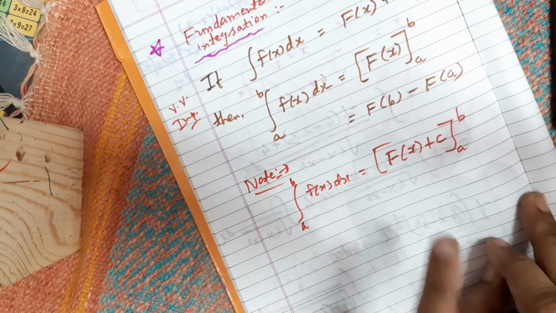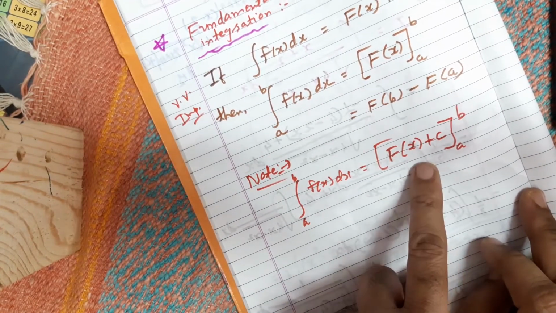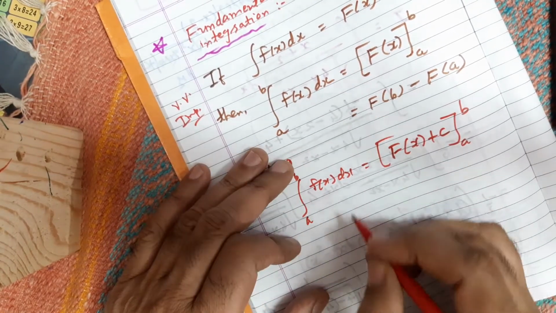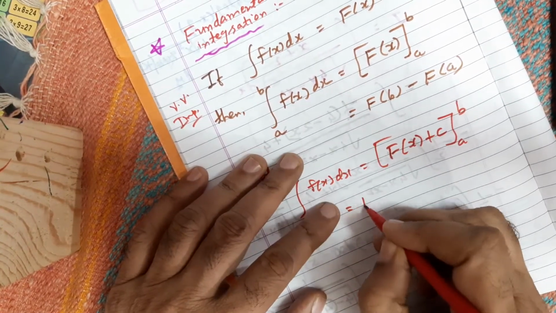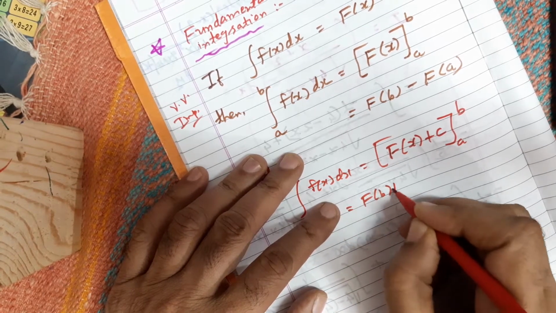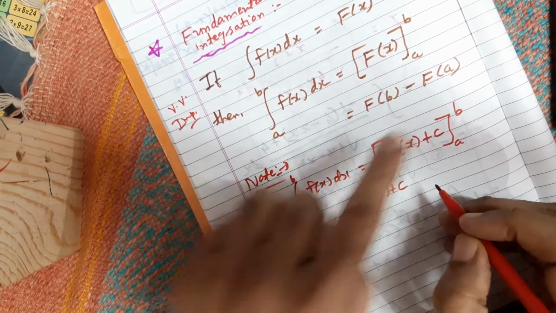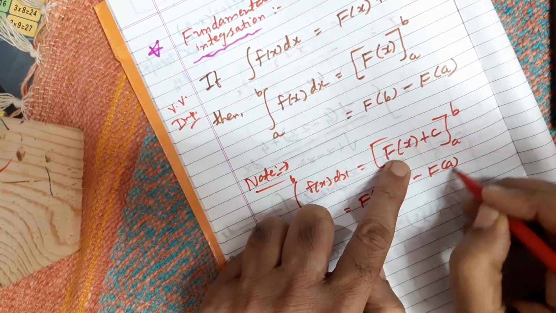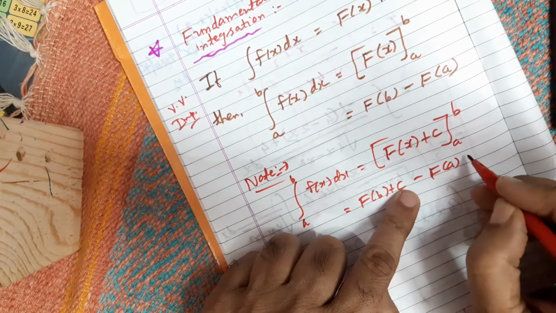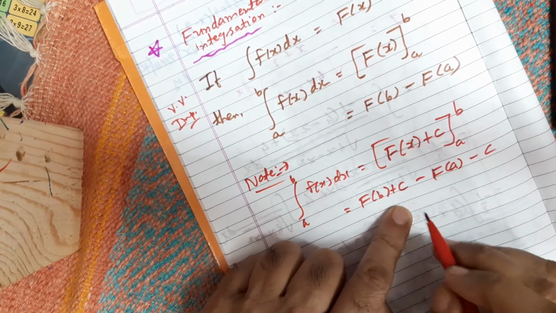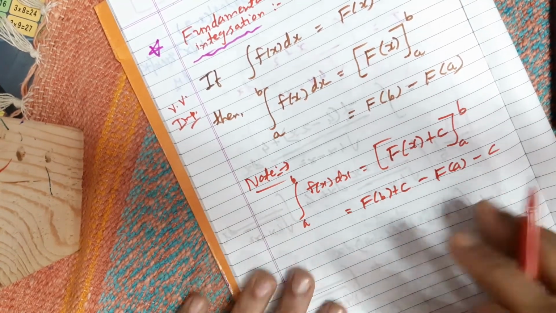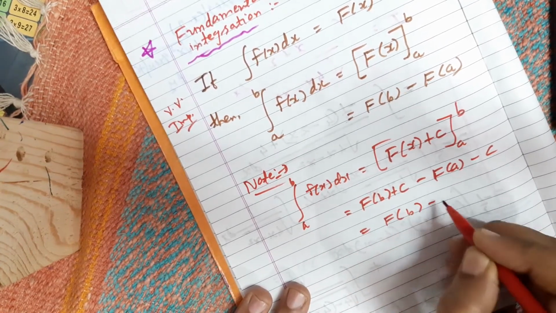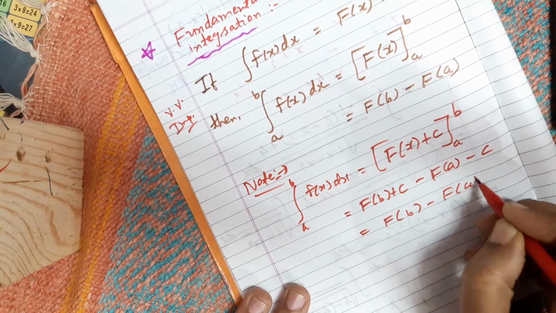So plus c will get cancelled out. How? It will be F(b) plus c, then minus F(a), and minus c because of the minus sign. So plus c minus c cancels out, and finally you get F(b) minus F(a) only.